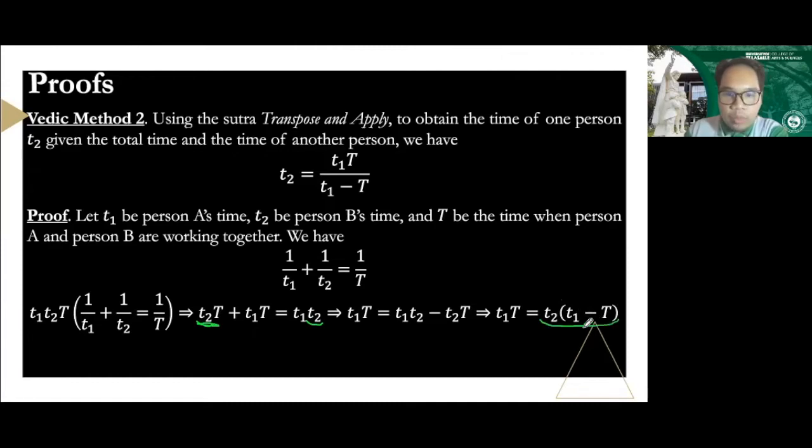And then we would want to isolate T sub 2 as a whole. So we have T sub 1 big T all over T sub 1 minus big T. So that's where we get our formula, and that's the end of the proof.